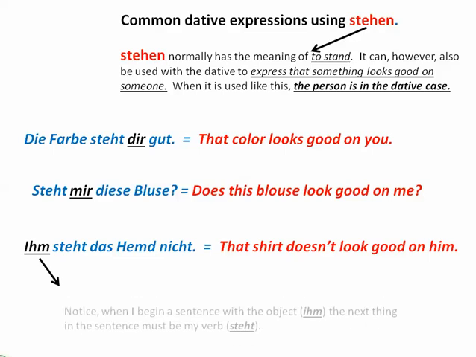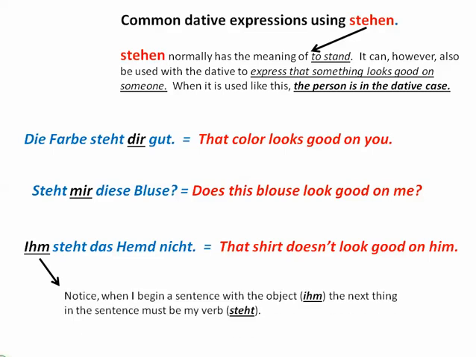And notice here, if I start a sentence using the pronoun ihm, the next thing in my sentence is going to be the verb. That's a major rule of German word order: the verb is the second idea. So you can start with another part of the sentence, but when you do that, the next thing in your sentence has to be the verb. So whether you start with a time expression like morgen, the next thing has to be the verb.